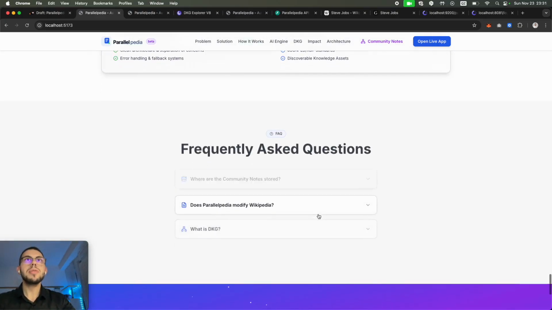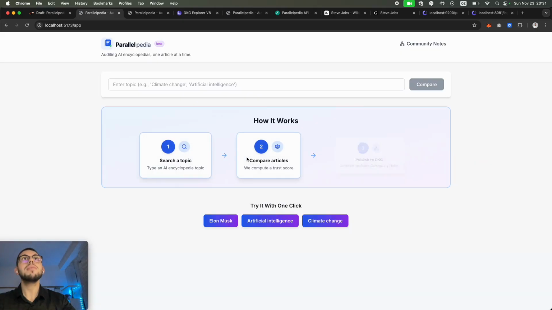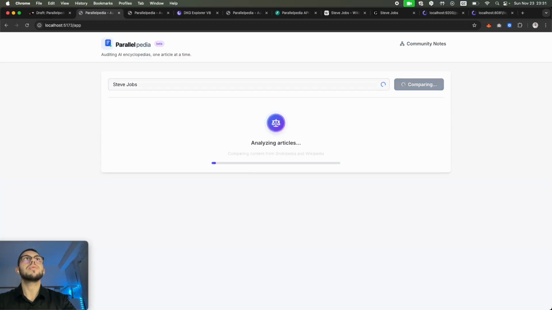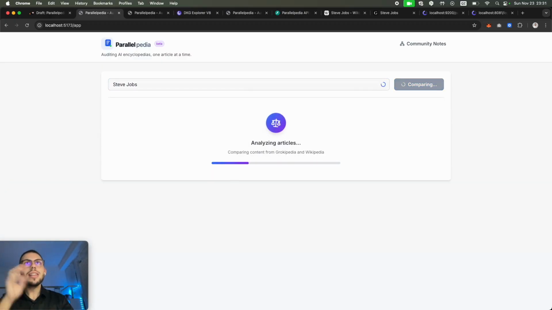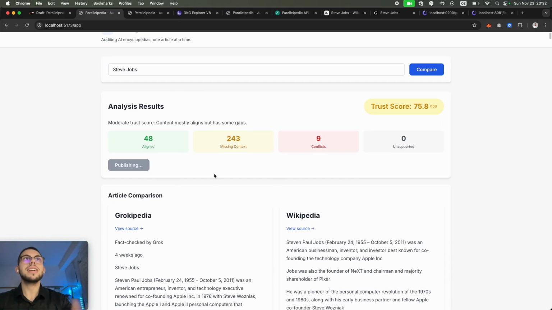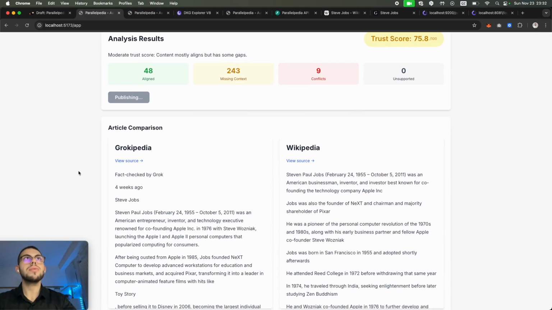Without losing much time, I'm going to go directly to the live app and see it working in real time. You can search an article, for example, Steve Jobs, as I did previously. It analyzes and gets both contexts. It's doing all the comparison behind the scenes, and now it brings us all the analysis reports. For example, we have a trust score of 75.8. We have all the alignments and conflicts. We can publish it to the DKG. This will take a bit of time, so we will get back to this later.